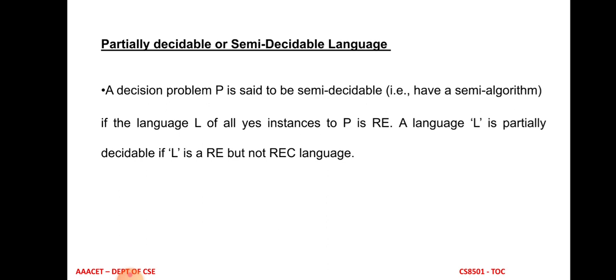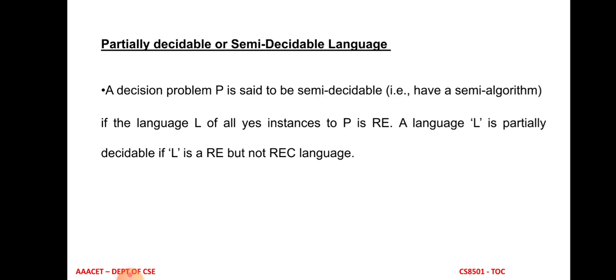So what is partially decidable, otherwise called semi-decidable language? In the word sense, we can give some other kind of solution, but we can't decide the solution for a particular language or problem. That is called partially decidable or semi-decidable language.